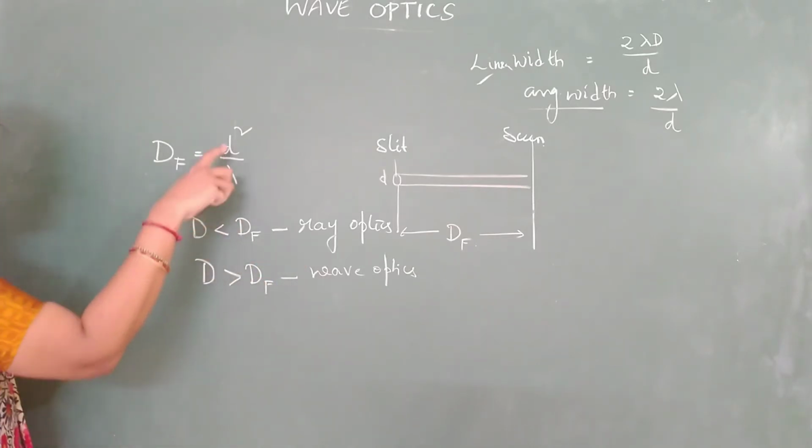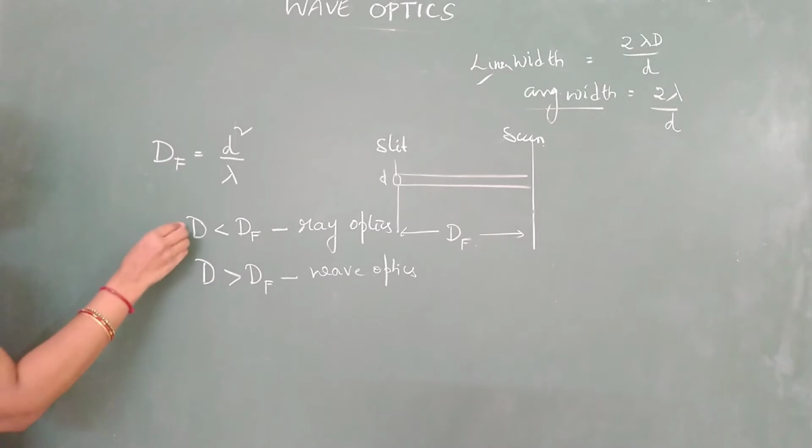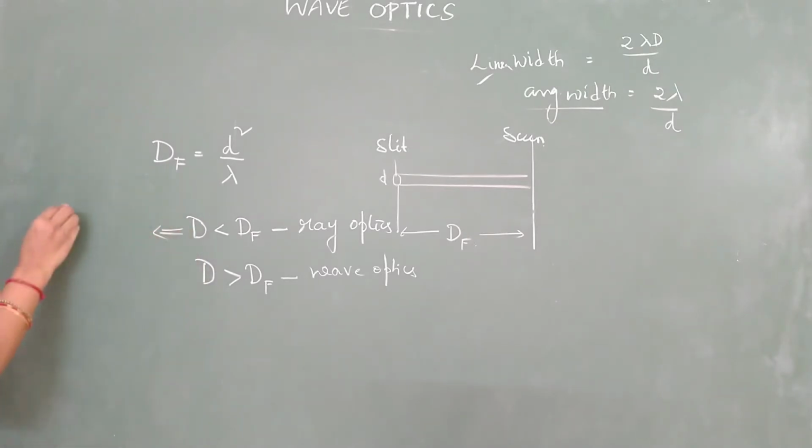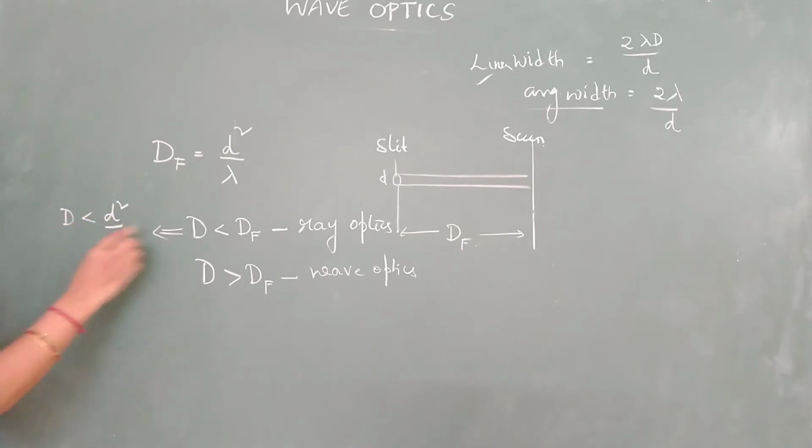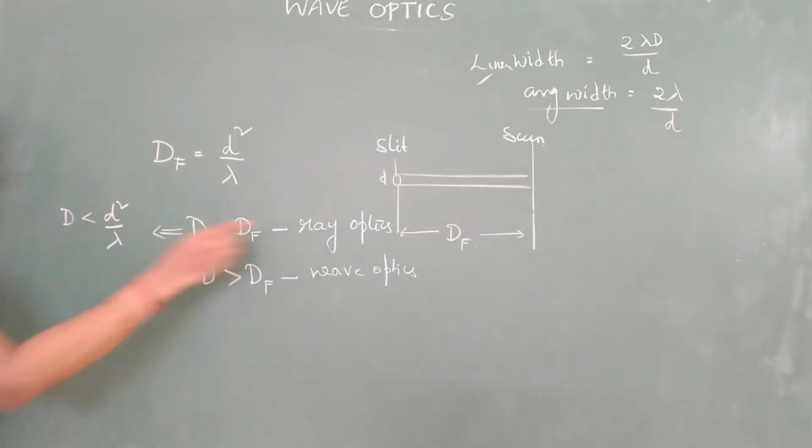So if I put df as d square by lambda, then if capital D is less than d square by lambda, which optics is applicable? Ray optics.